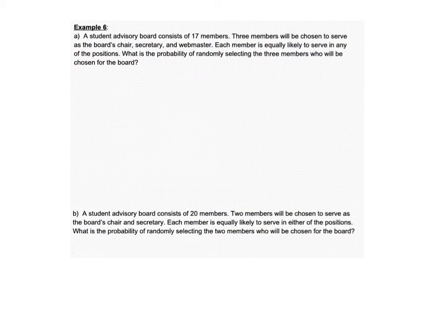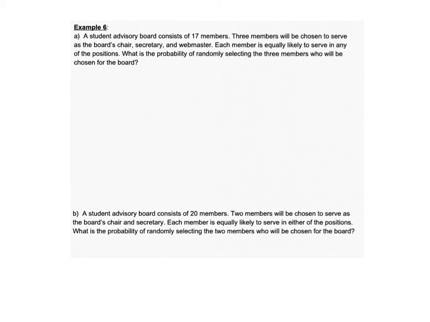All right. So example 6: a student advisory board consists of 17 members. 3 members will be chosen to serve as the board's chair, secretary, and webmaster. Each member is equally likely to serve in any of the positions. What is the probability? So what we're doing is we're taking permutations and combinations today, and we're working them into the probability portion of our chapter. So what is the probability of randomly selecting the 3 members who will be chosen for the board?